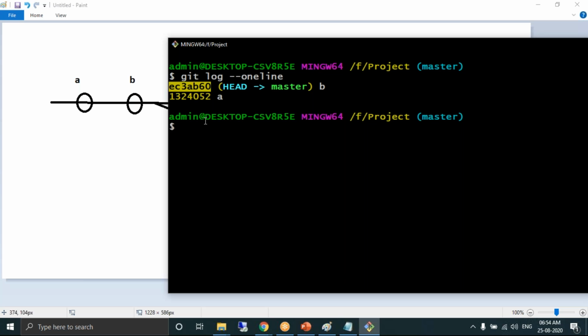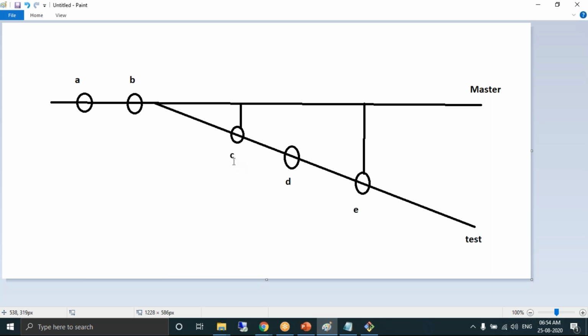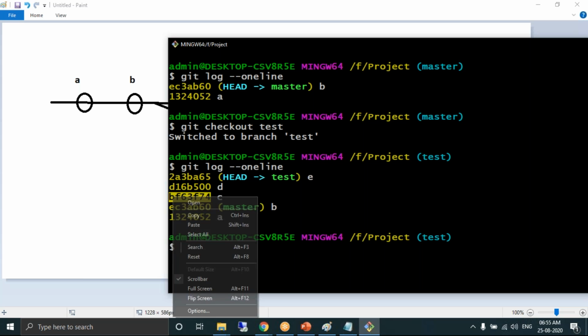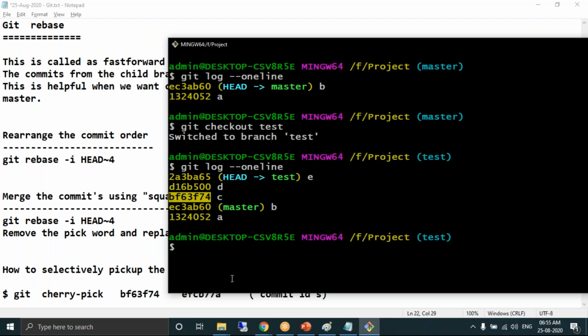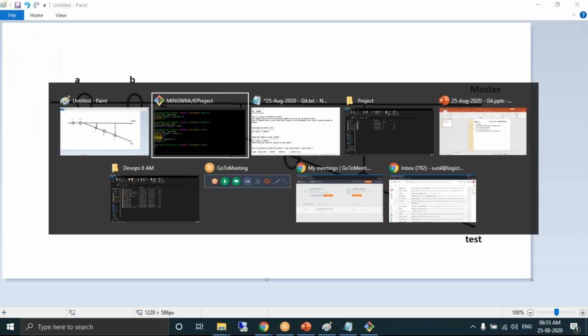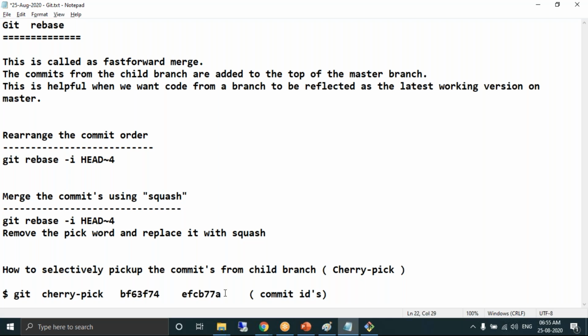How can I see the note? Because C commit and D commit belong to the child branch, go and checkout to test. Get the git log information. Get the commit IDs. What is the C commit ID? This is the C. Copy. I'm taking a note of it. And you want one more commit. What commit? E commit. Take a note of the commit ID. I want two commits to be picked up.